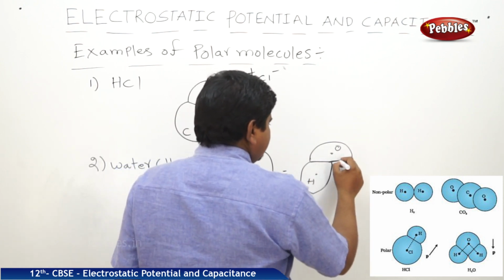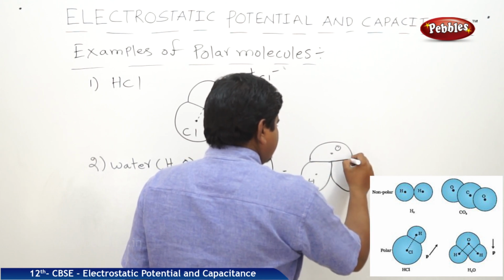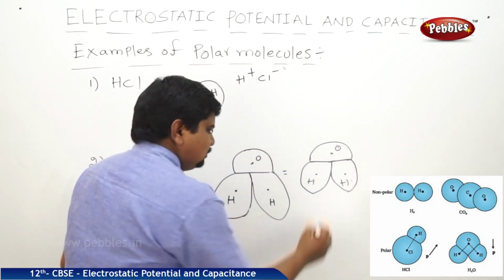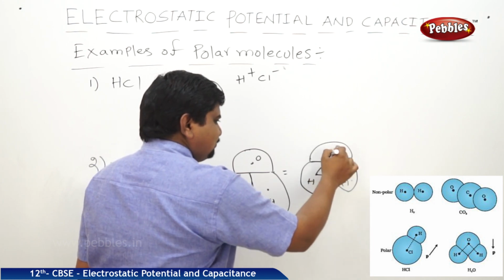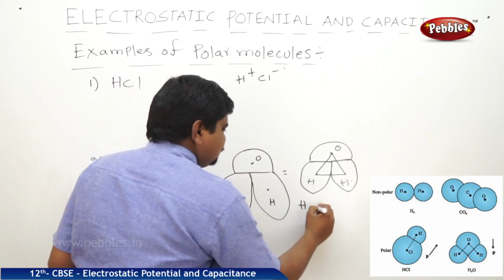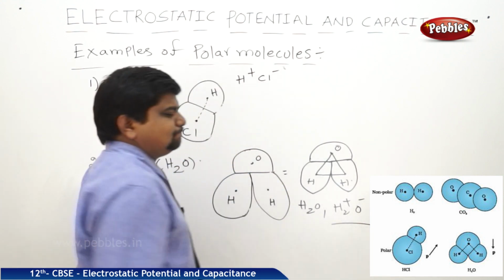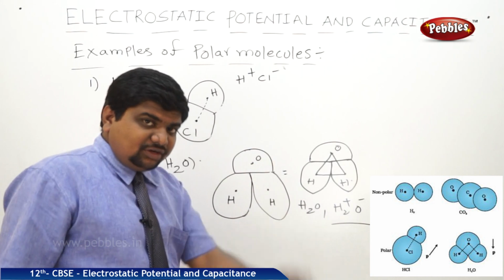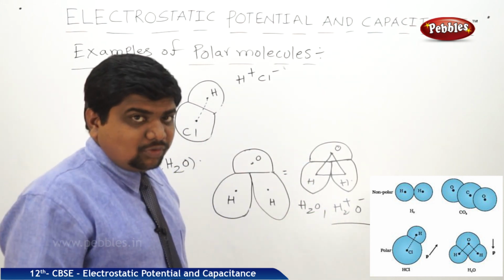These two hydrogen centers are separated with respect to the center of the oxygen atom. In H2O, H is plus, O is minus. So the negatively charged oxygen and the positively charged hydrogens are separated by a finite distance. That's why this is also called a polar molecule.